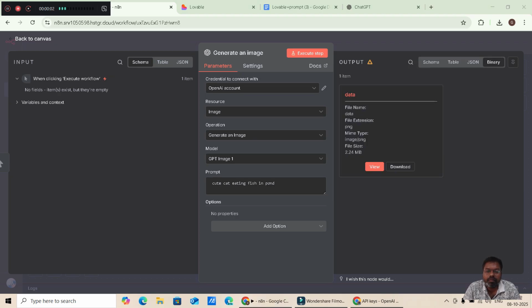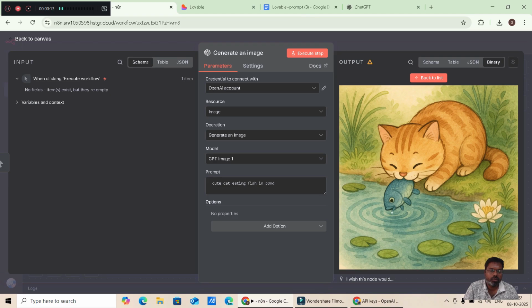After this has been done, we have just connected the API, and I'm just clicking view: the cute cat eating fish in pond. So this is the image generator. Via n8n, I have just connected the OpenAI node, and I have placed the OpenAI account with the API keys. The resource I have made as image, generate an image, and the model I have selected as GPT image 1, and after that I have given a prompt of cute cat eating fish in pond.